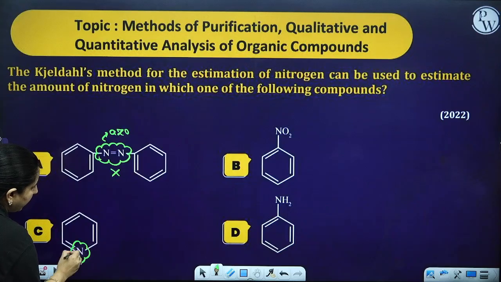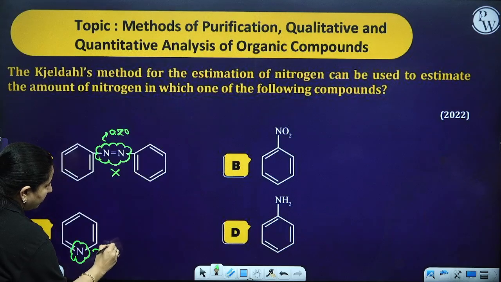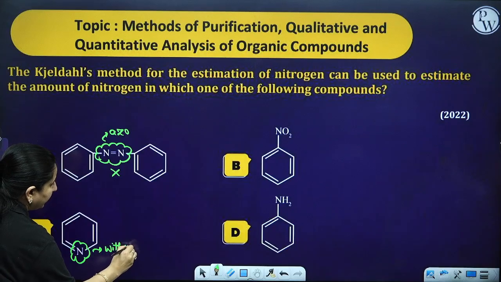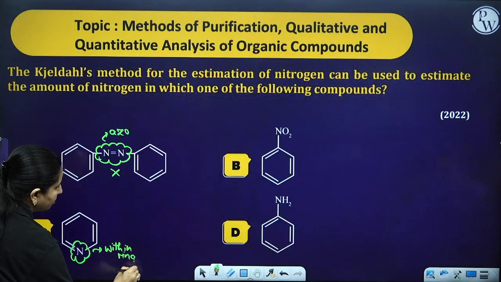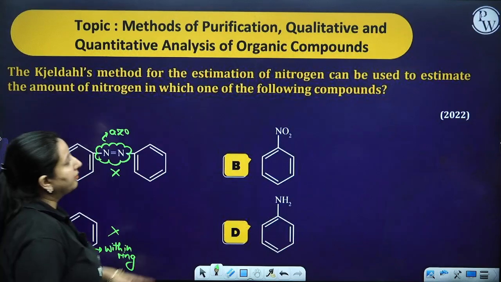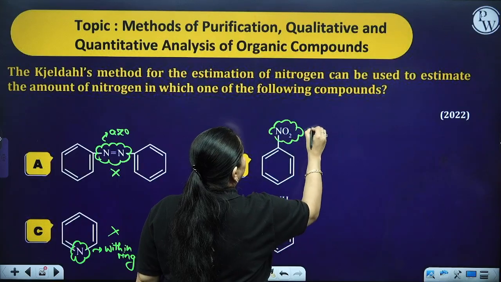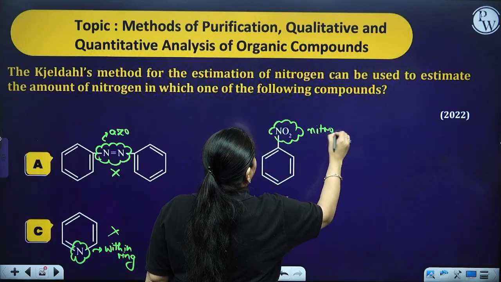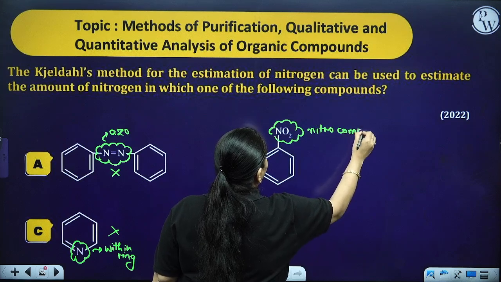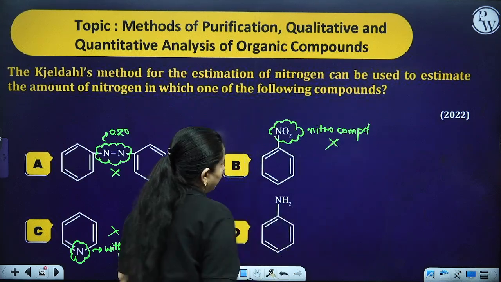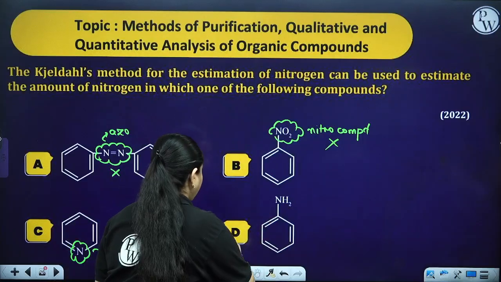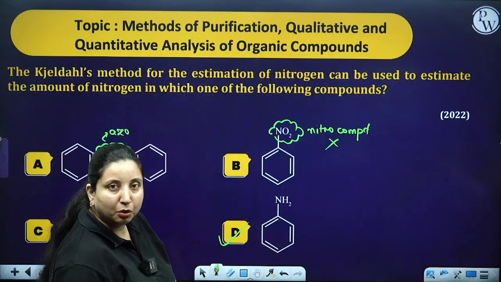Over here, this nitrogen is within the ring, so it is not applicable. This is your nitro compound. For the nitro compound also it is not applicable. And this is what? This is aniline, so for this it is applicable over here.